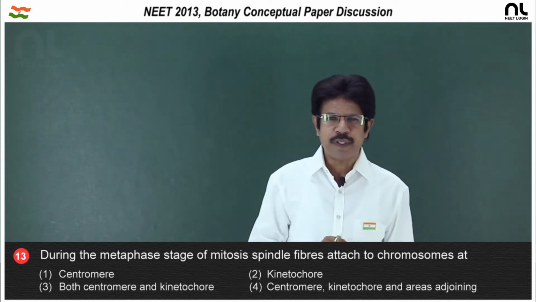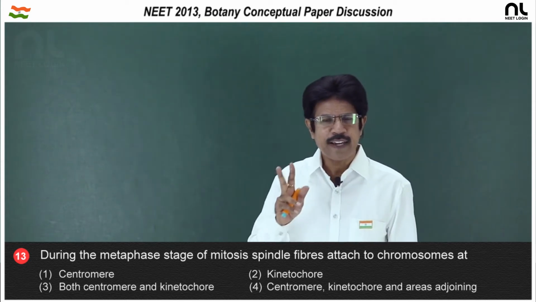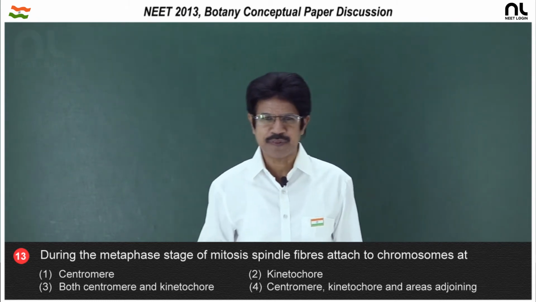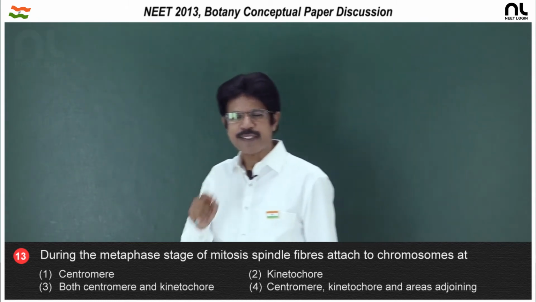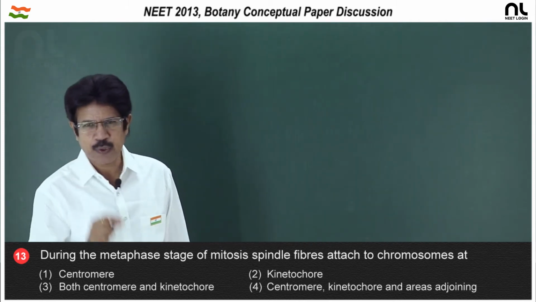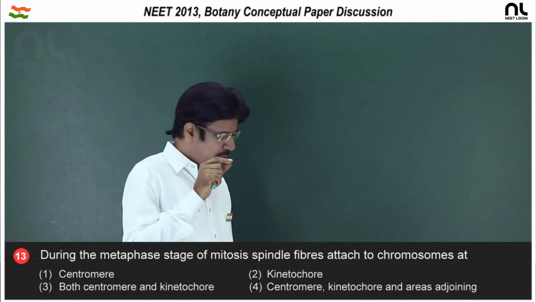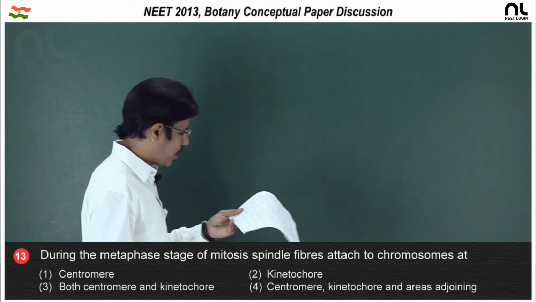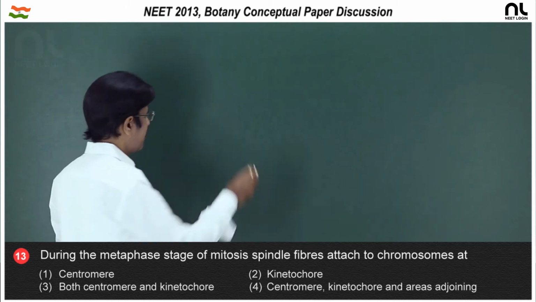In a parent chromosome, there are two chromatids, one centromere and two kinetochores. In a daughter chromosome, there is one chromatid, one centromere and one kinetochore. So, the attachment places for spindle fibers are the kinetochores. So, the right option is the second option.